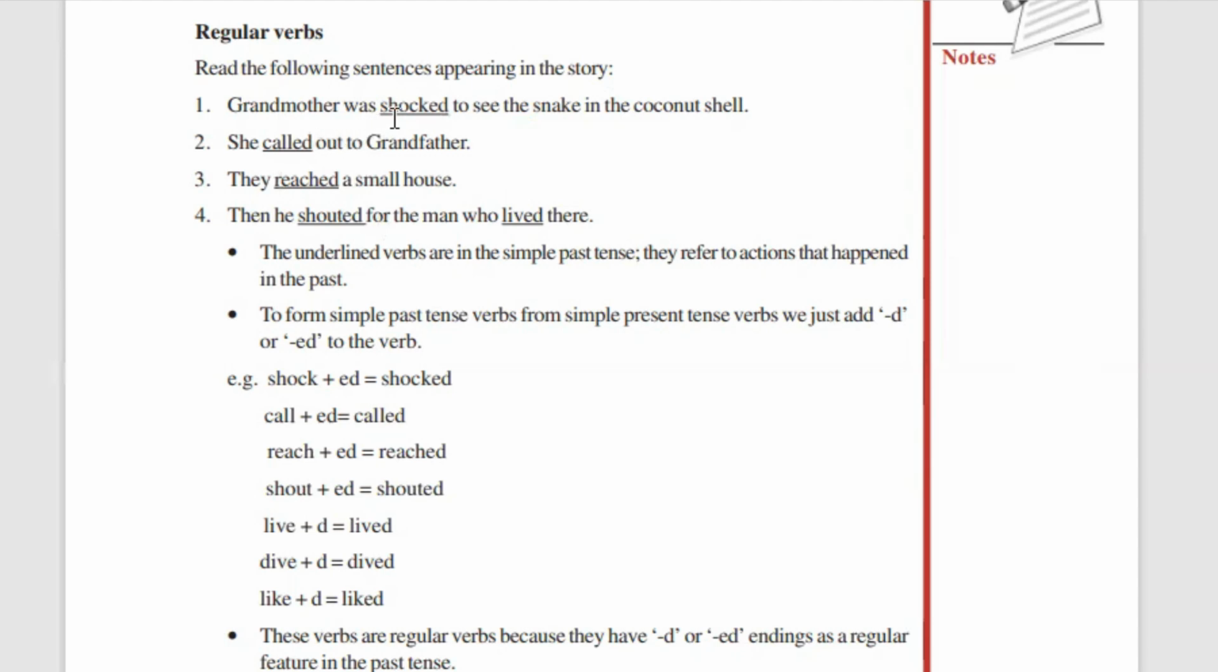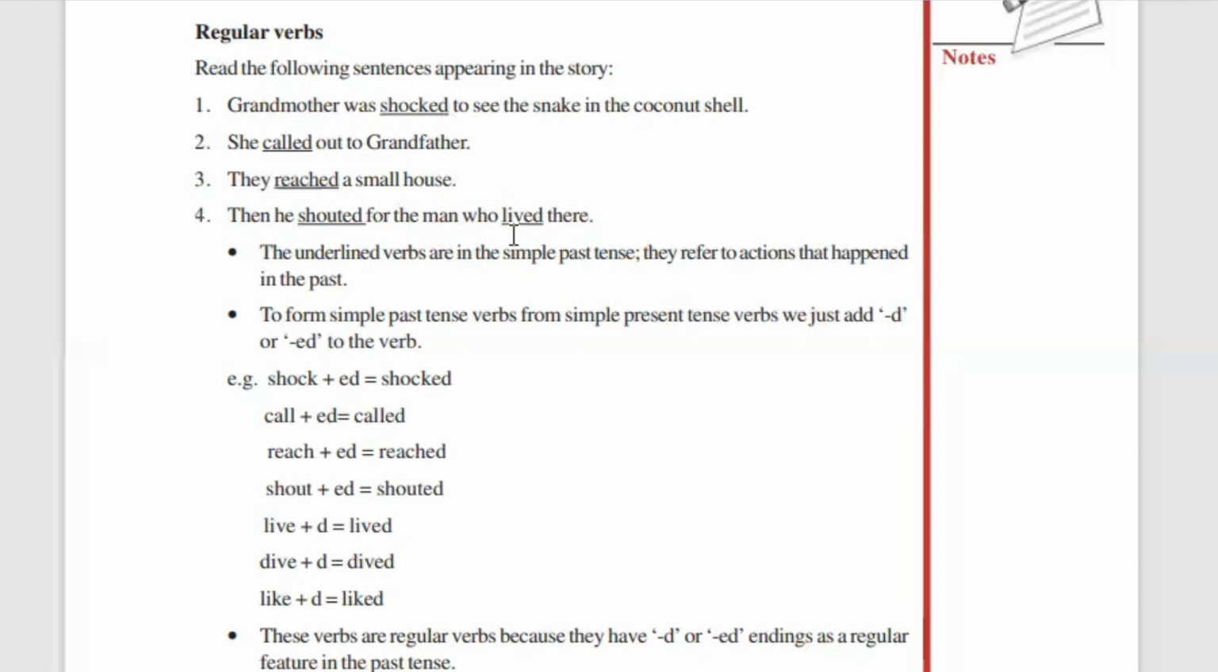Now, in these sentences, we got the verbs. What were the verbs? In the first sentence, shocked was the verb. Second sentence, called was the verb. Third sentence, reached was the verb. Fourth sentence, shouted was the verb. Lived was the verb. You got two verbs over there.